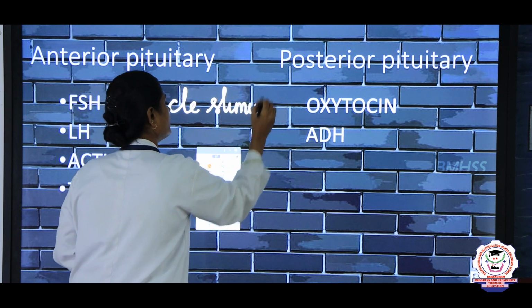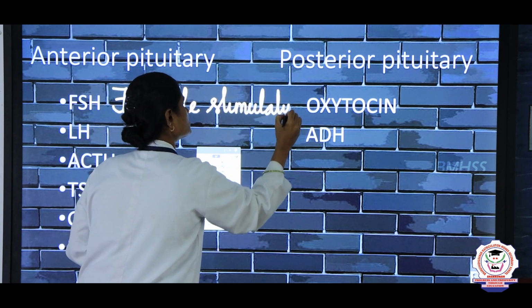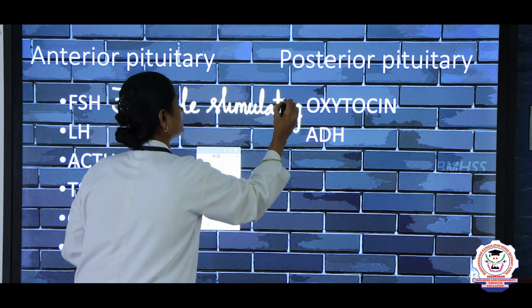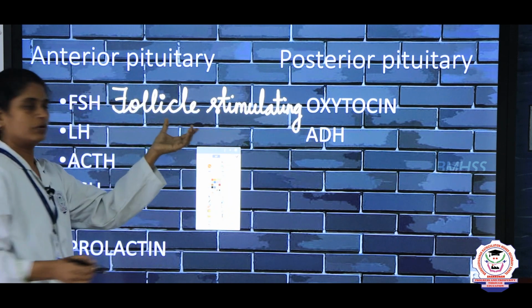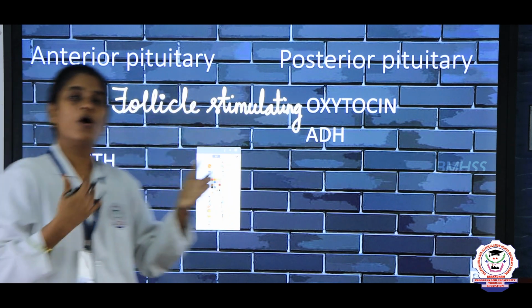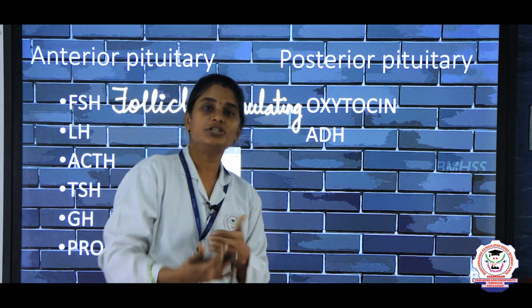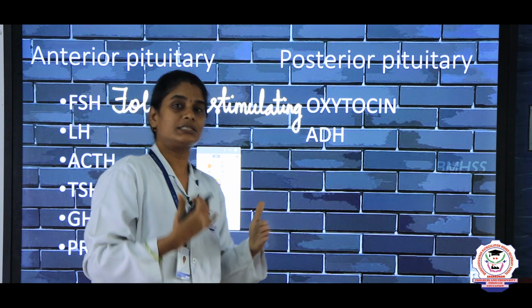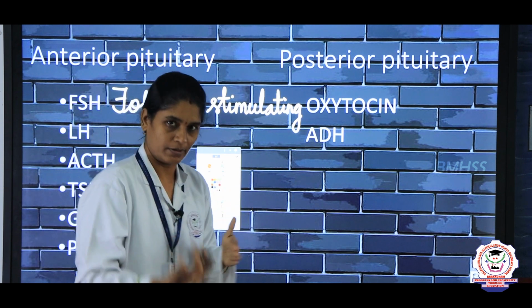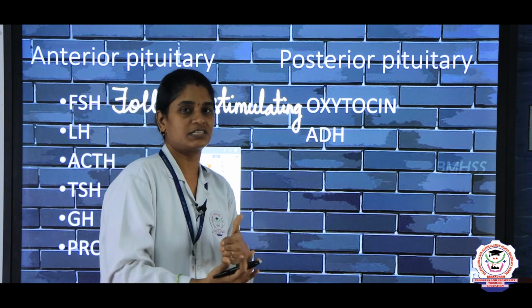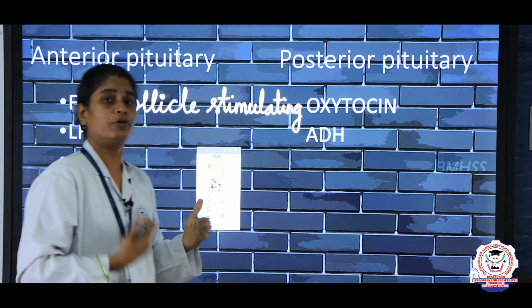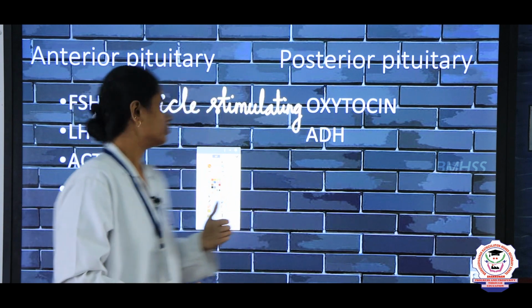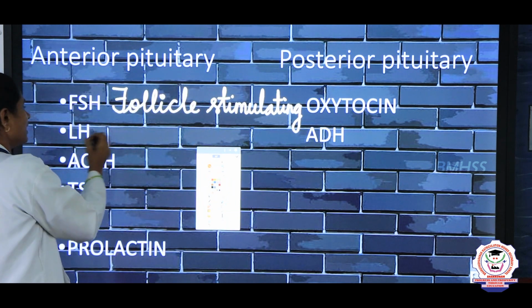Follicle stimulating hormone. This follicle stimulating hormone helps in production of follicles inside the ovaries. It is not present only in females, it is also present in males, to produce the sex hormones. Next one, luteinizing hormone.